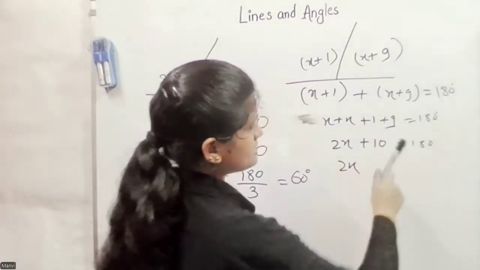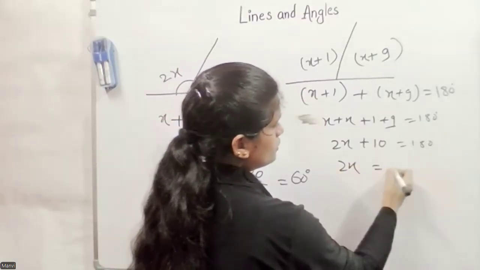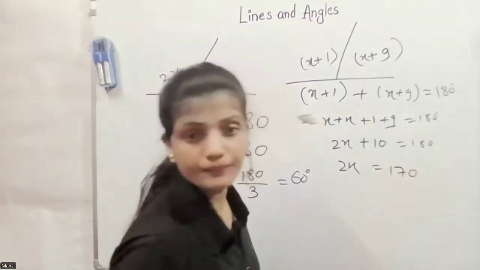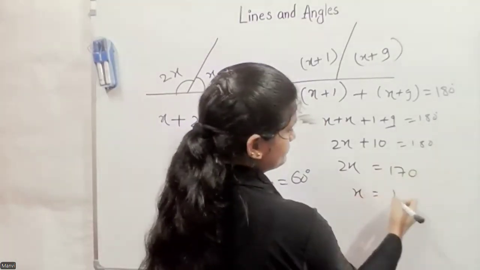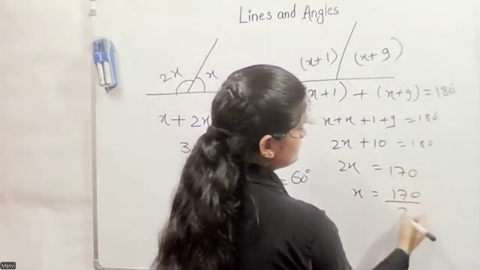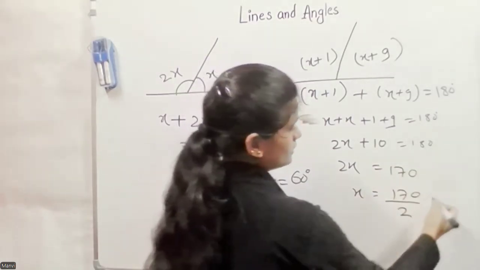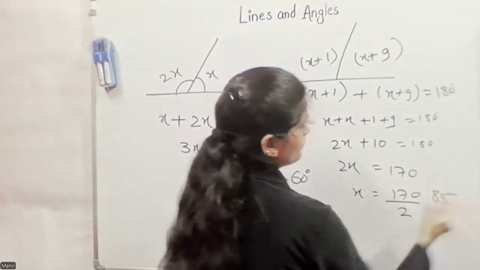So this 10 goes to that side. 2x, if we minus 10 from both sides, equals 170. Now x equals what? 170 divided by 2 is 85.